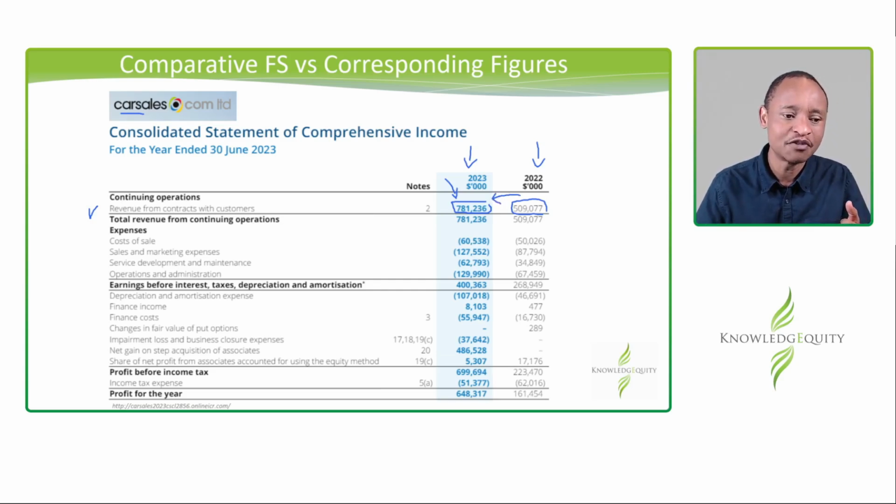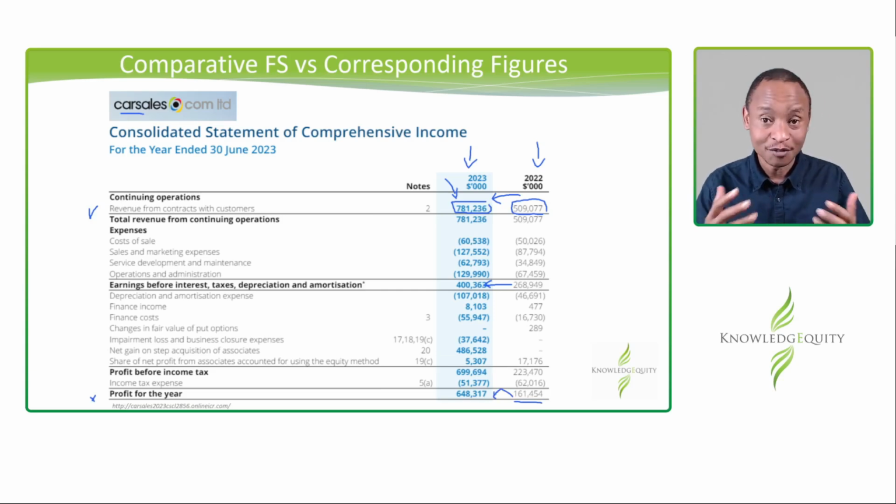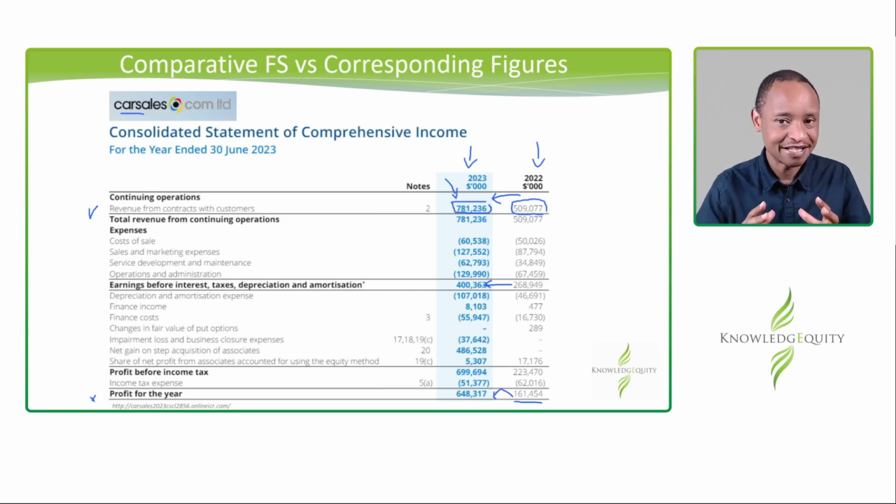If we look at earnings before interest, taxes, depreciation, and amortization, you can see also quite a significant leap from 268 million to 400 million. Now, let's look at profit for the year. That was 161 million, and it seems that there is a quantum leap to 648 million. I'm sure right now you're probably analyzing that even as I speak. How come there's been such a significant jump in profit from 2022 to 2023?